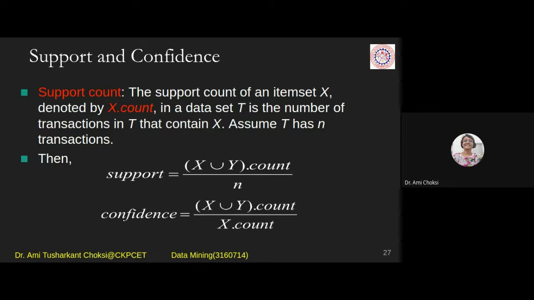And confidence is for a rule. X implies Y, right? I want to say if you purchased bread then you will buy butter, right? So that rule I want to say. For a rule, we have to find the confidence. If the confidence of a particular rule is greater than the minimum confidence, then that rule is accepted. Otherwise, that rule is rejected.